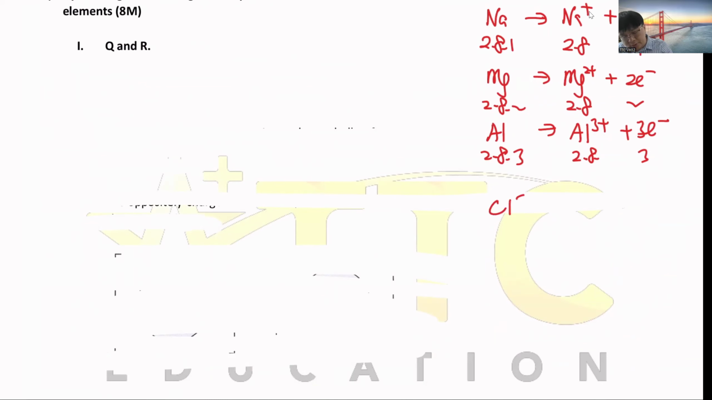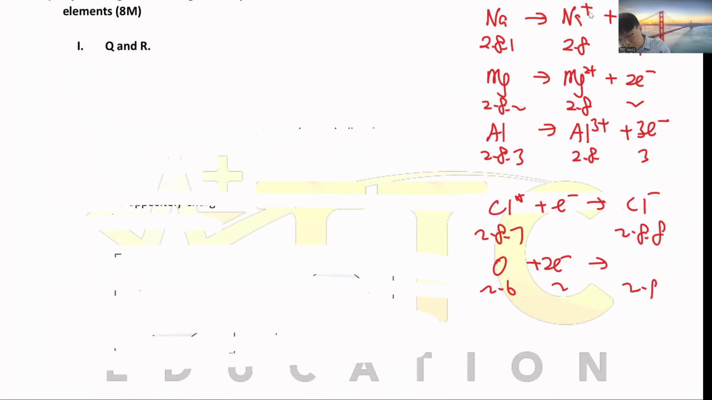For example, let's say Cl. Cl is 2.8.7. To receive 1 electron it becomes Cl minus, 2.8, which is stable. Oxygen is 2.6. It has to receive 2 electrons to become 2.8 also, but becomes O2 minus. Then nitrogen is 2.5. It has to receive 3 electrons to become 2.8 also, but becomes N3 minus. So this is the idea.